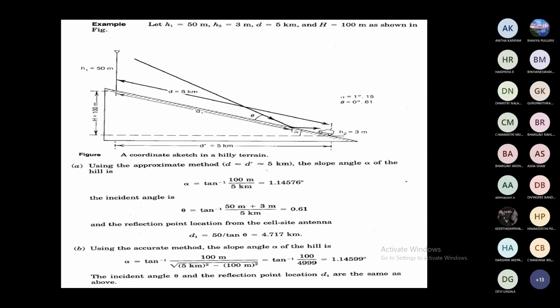This is about the flat and hilly terrain figures. What are the parameters? H1 is the height of the base station antenna. H2 is the height of the mobile station antenna. Capital H is the height of the hill. Alpha is the slope of the hill. D is the distance between the transmit and receiving antenna. Right? D dash, D1. Right? These are some of the parameter calculations.